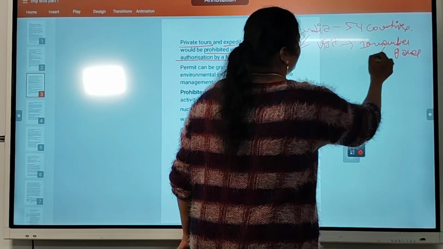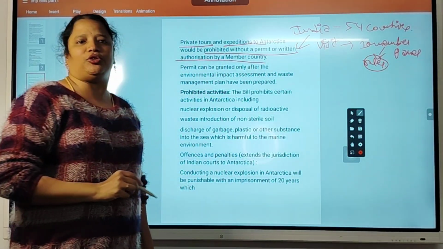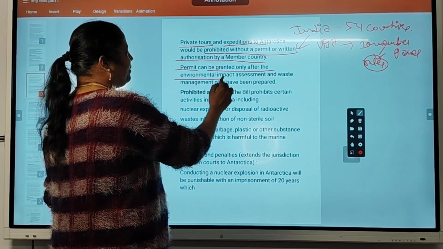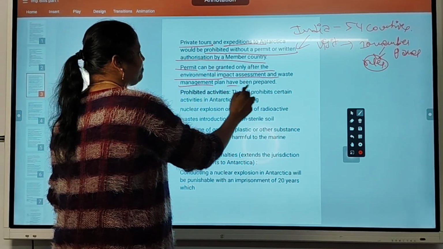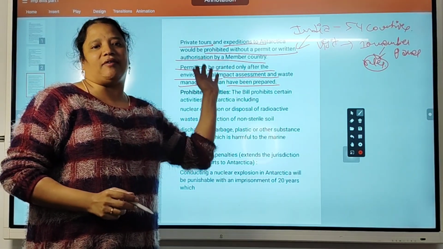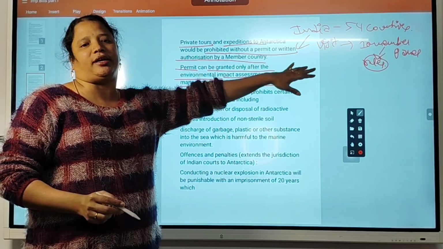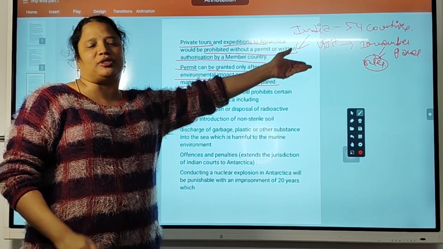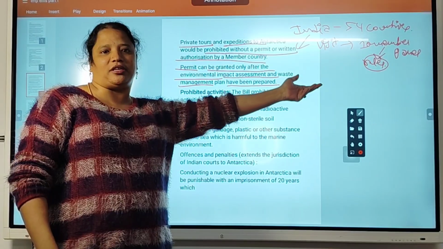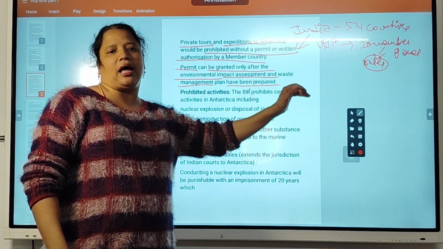He must know the rules also. For that, one committee is constituted inside India. A permit can be granted only after an environment impact assessment and a waste management plan are prepared. This permit will be provided only after checking how the expedition will be, whether it is safe or not for Antarctica. They are going to do some research, dangerous research there, or they are going to dump some waste. Based on that, they will give the permit.